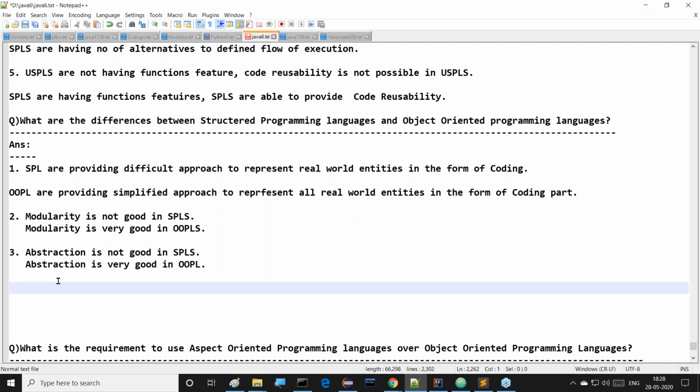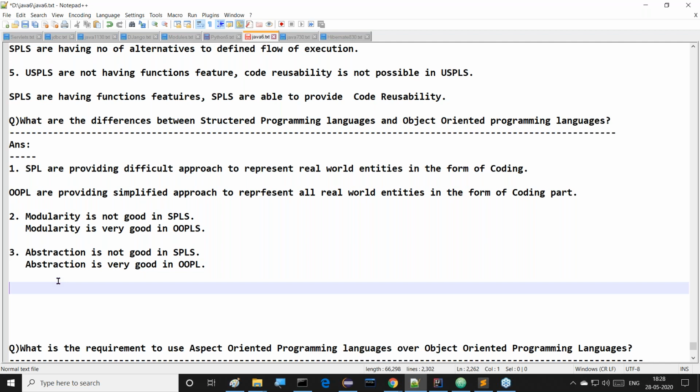This is how we achieve advantages with abstraction. Hiding, in the sense that simply speaking, security is one example. If you abstract something, automatically you are able to get security. The main advantage of abstraction is security. And not only that, encapsulation also we are able to achieve along with abstraction. So a number of advantages are available.